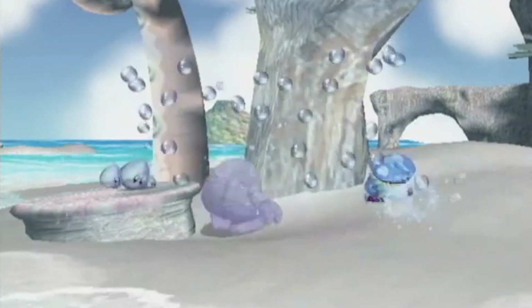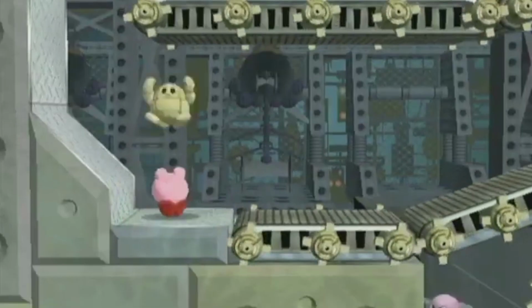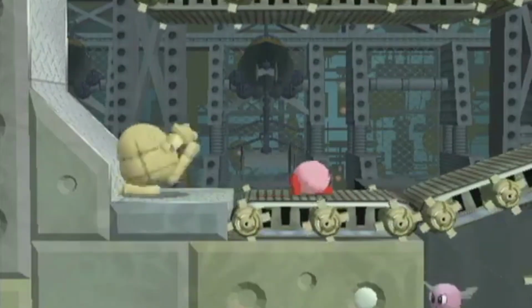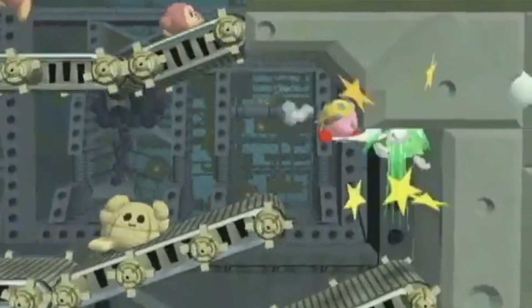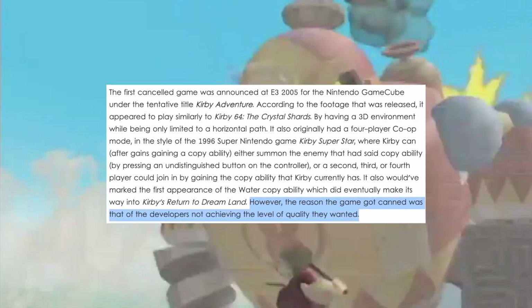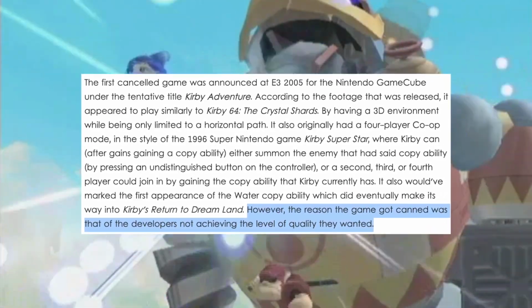The first version was revealed at E3 2005 for the GameCube, with the working title of Kirby Adventure. This version would have had a 3D environment while being played horizontally, and also would support 4-player co-op multiplayer, working in a similar way to the previous Kirby multiplayer games where other players could use the copy abilities. This idea was reportedly cancelled because the developers were not achieving the level of quality they wanted.